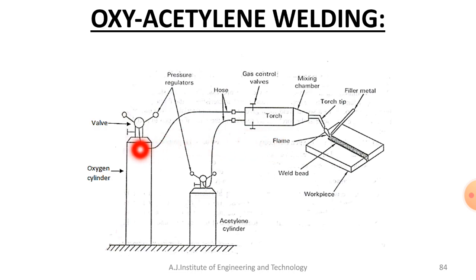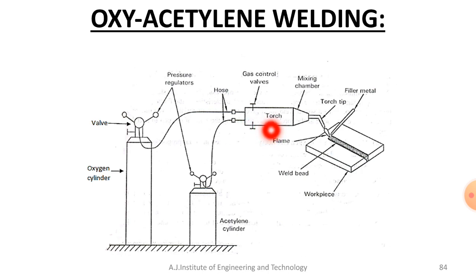Then there are pressure regulators, which are usually fitted on the respective cylinders to regulate or control the pressure of the gases that flow from the cylinder to the welding torch.